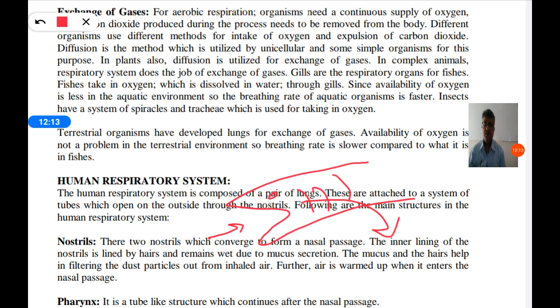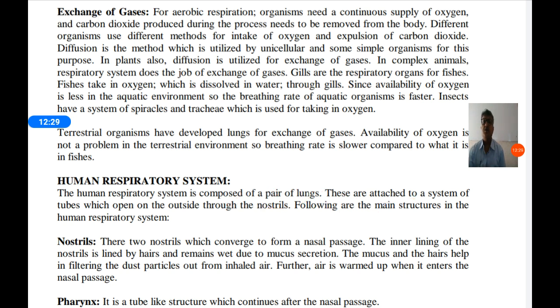So the amount of oxygen should be maintained in water by allowing more plants to grow inside the water. The amount of oxygen present in water is very less as compared to atmospheric oxygen, so the breathing rate of aquatic organisms is faster.